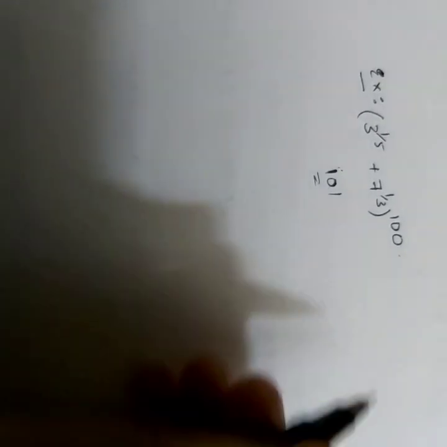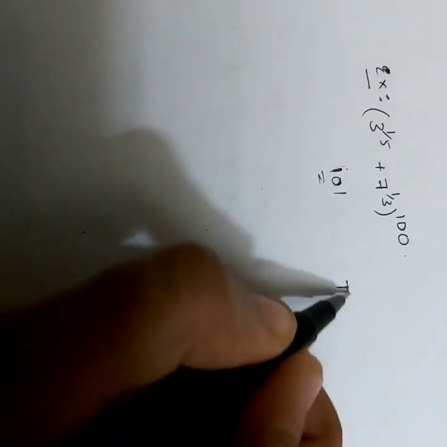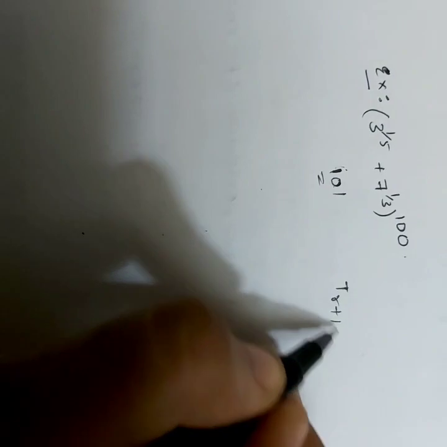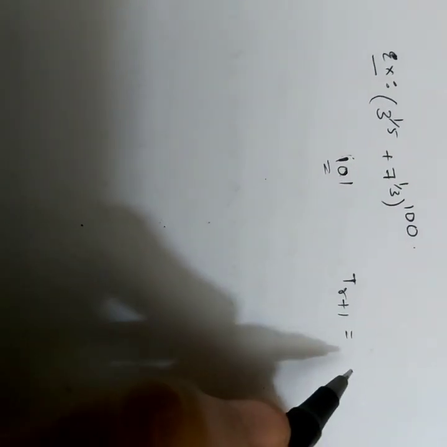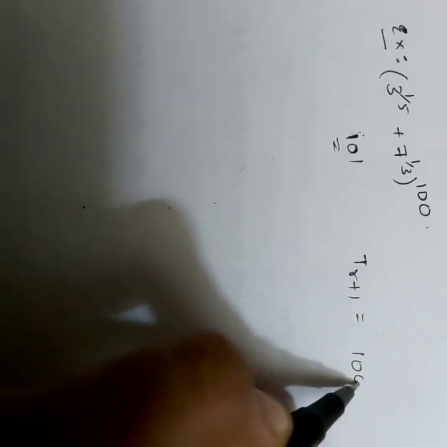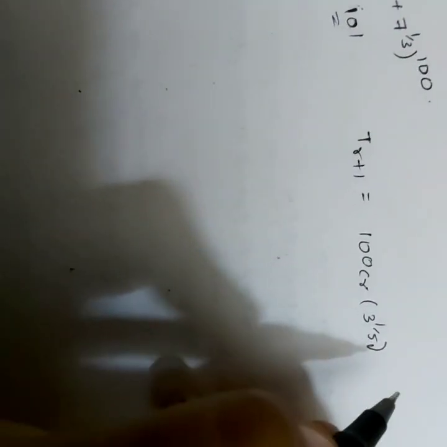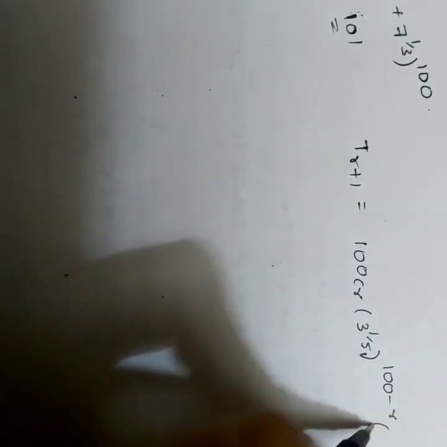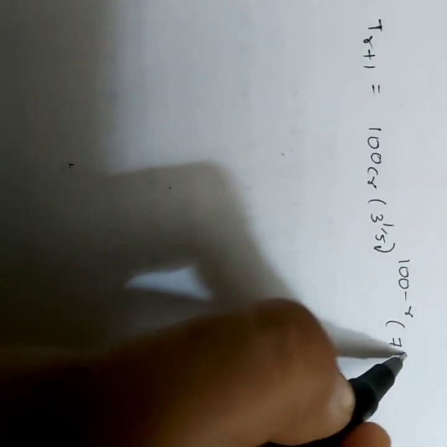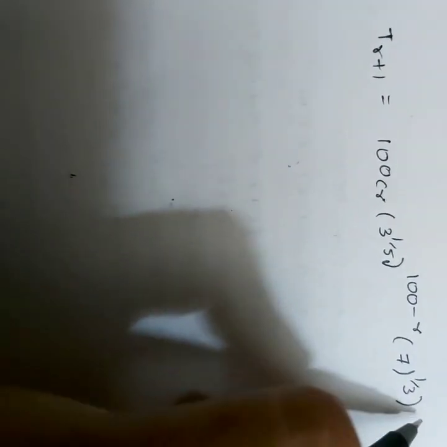To get the total number of rational terms, first of all, let us find out the rth term. T(r+1) is 100Cr (3^(1/5))^(100-r) (7^(1/3))^r.